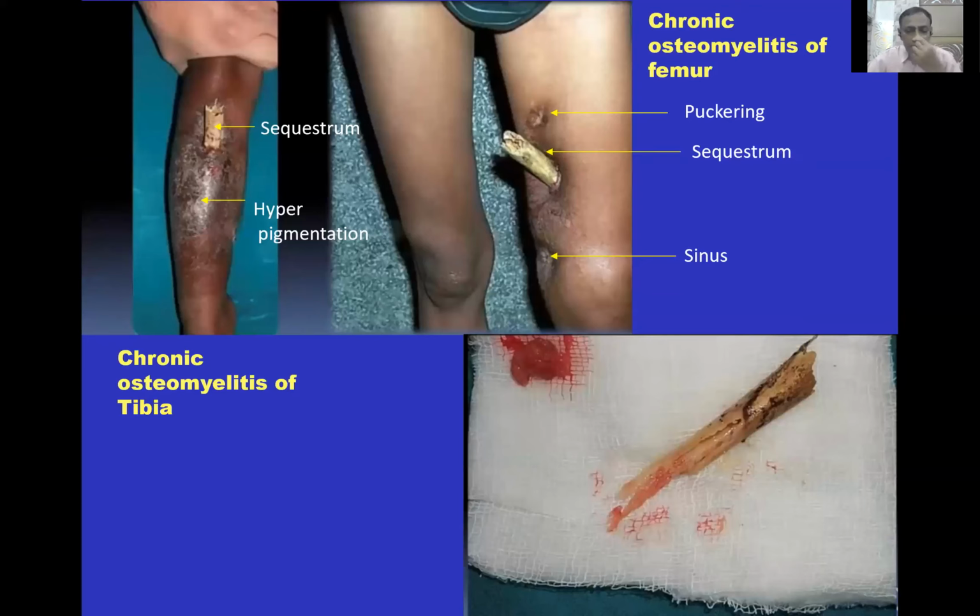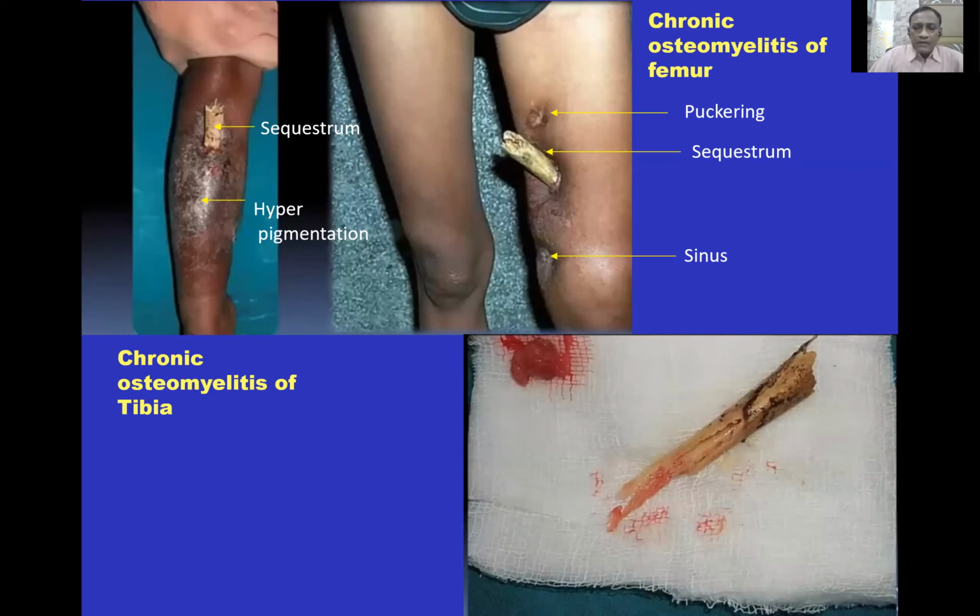specimen which shows the sequestrum coming out through the femur. This is osteomyelitis of the femur. There is puckering of the sinus, and an active sinus is present. And this is the sequestrum actually, which is removed from the femur. It is pigmented and partly it looks a little pink.